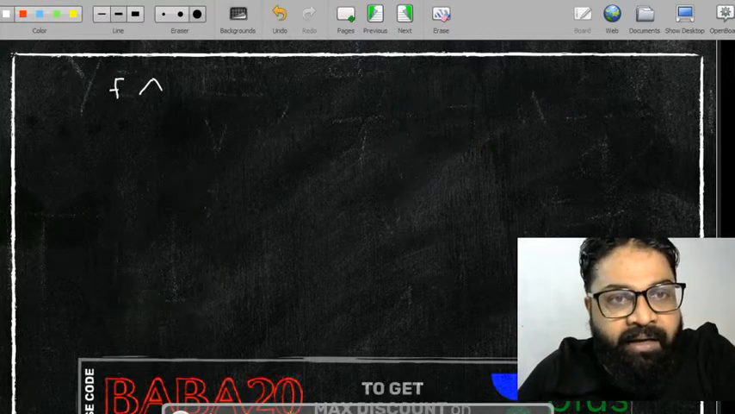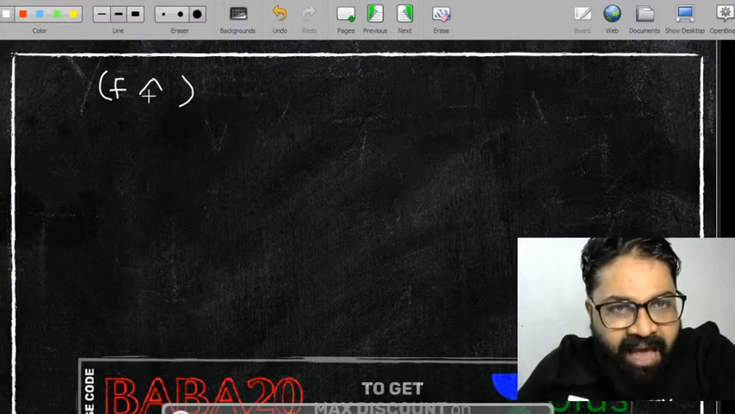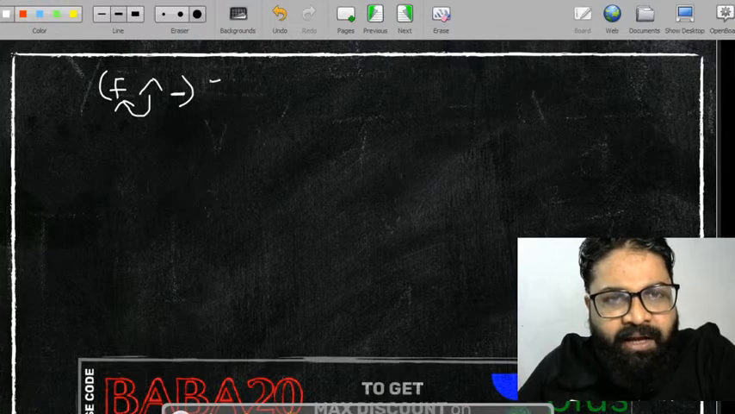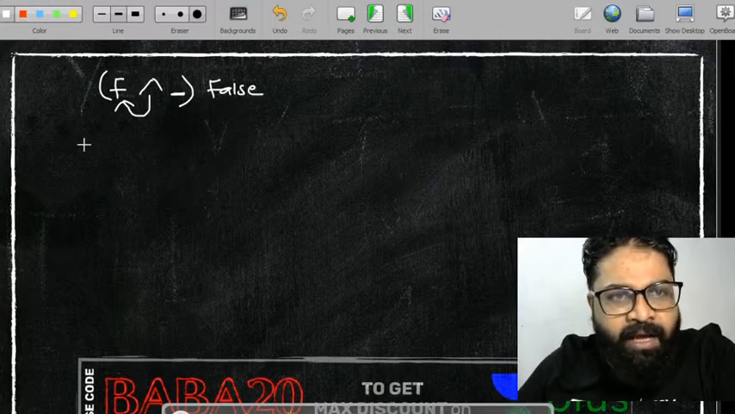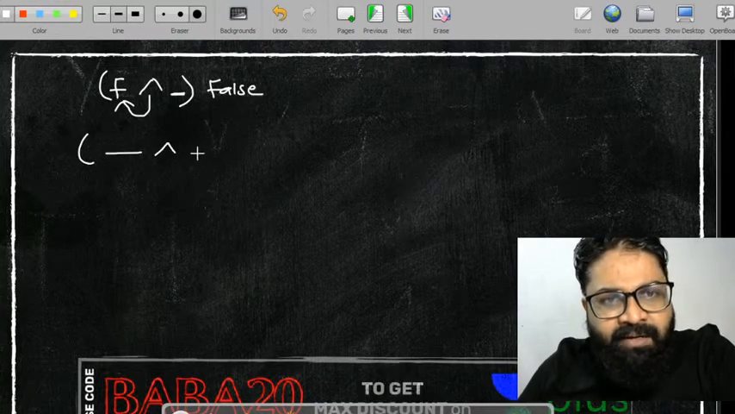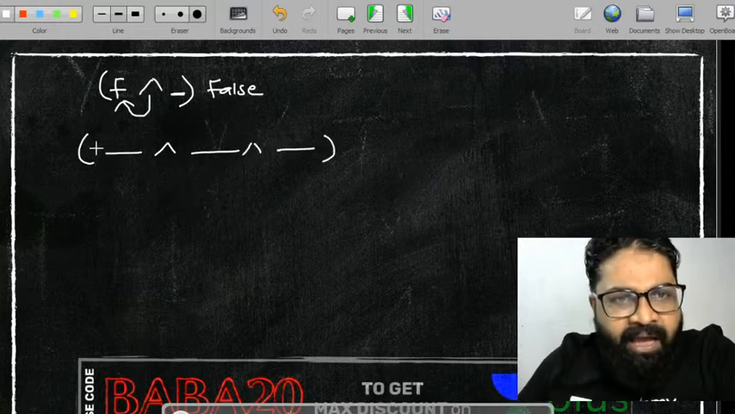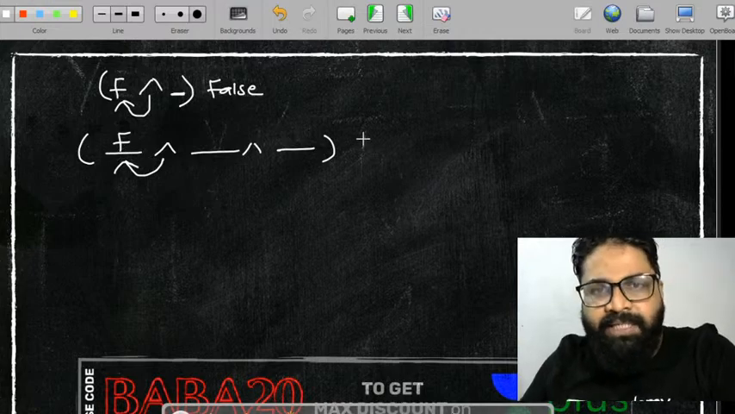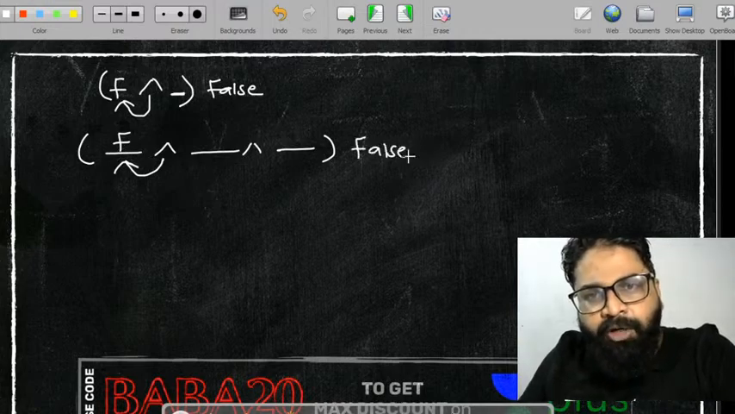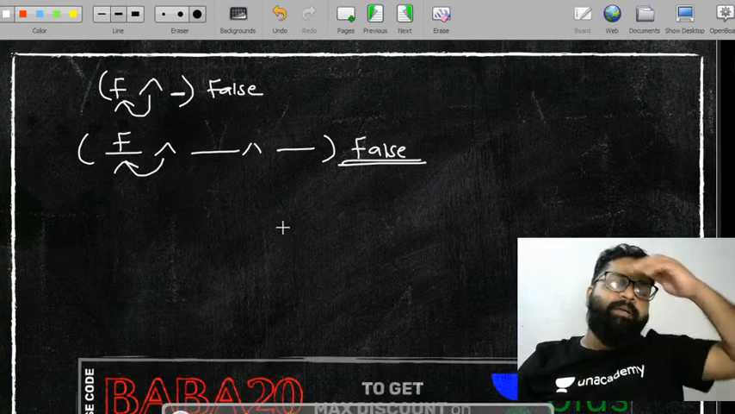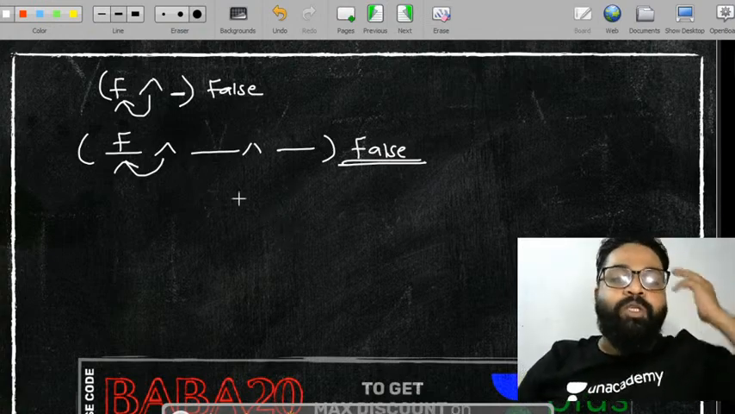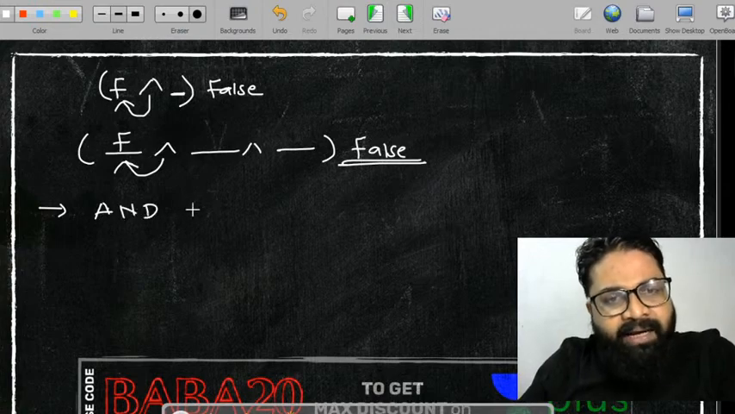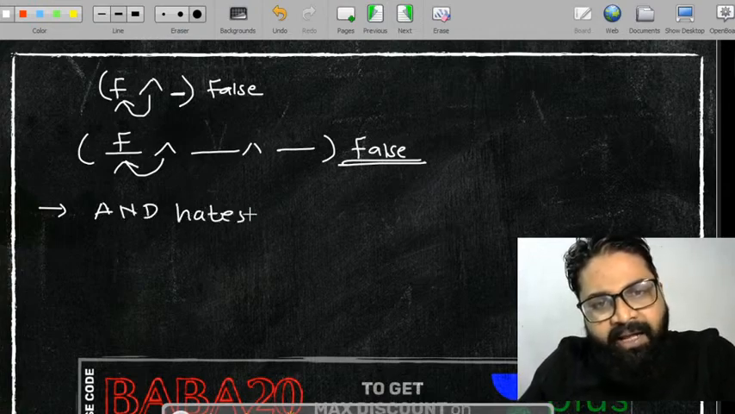Let me rewrite this one more time. See, as soon as and will see this false, it doesn't matter what the other one is saying, the whole statement will become false. Now, if I have this thing, and if this one becomes false, it doesn't matter. And will see this false, the whole statement will become a false. ये पूरा का पूरा statement आपका क्या हो जाएगा? False हो जाएगा. So I can write one particular concept here, and what is that? And hates false.